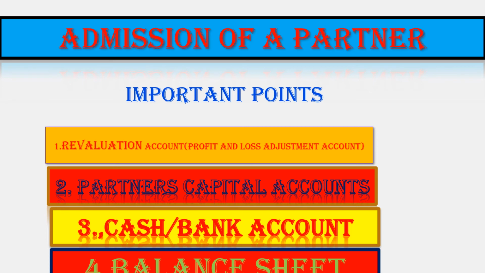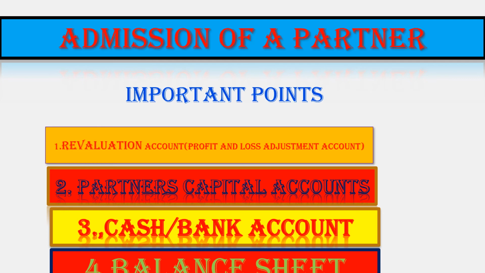If in the question you are also asked to give journal entries: whatever the new coming partner is bringing, cash or bank account debit to new coming partner's capital account.